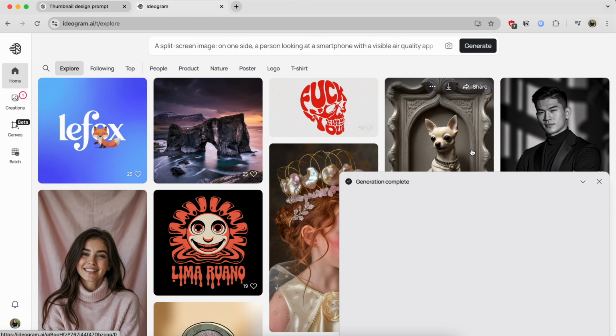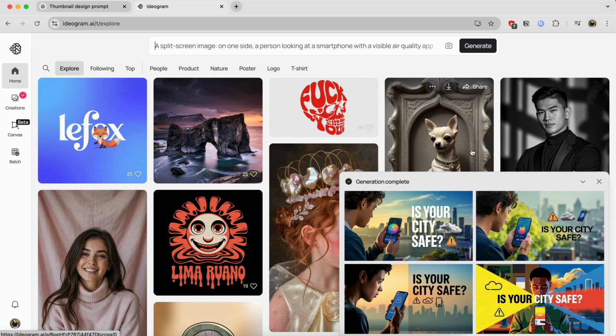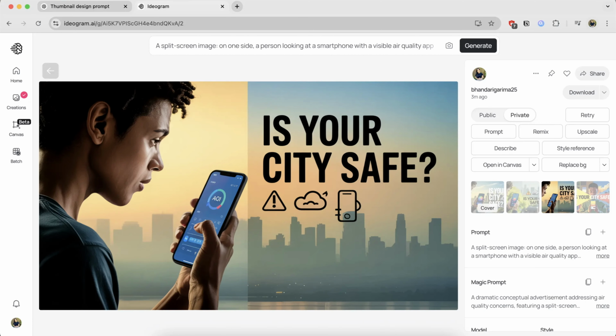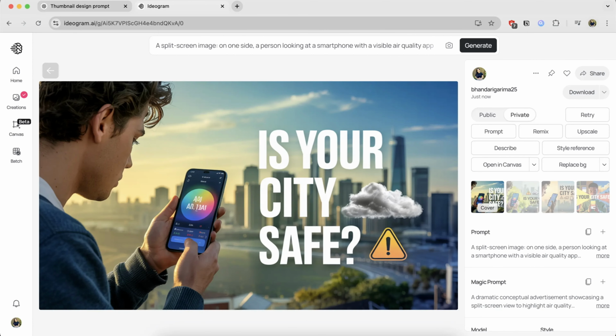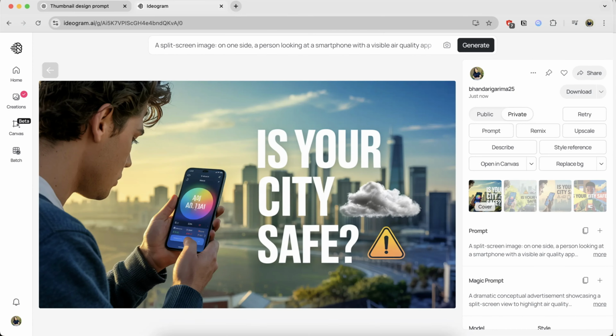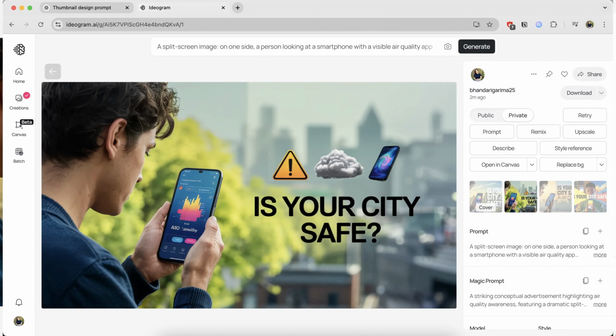Just in a few seconds, you see Ideogram gave me such stunning thumbnails. These are so amazing that if I wanted to make it myself, I would have had to spend hours or learn some complicated software. But all I had to do was use a single prompt from ChatGPT and paste it on Ideogram to get these next level thumbnails.